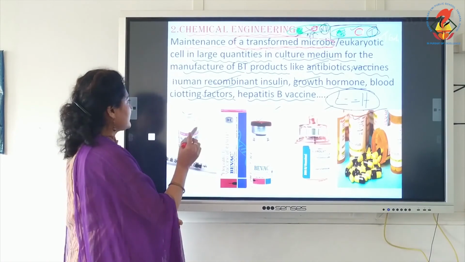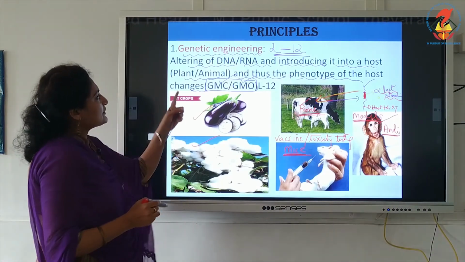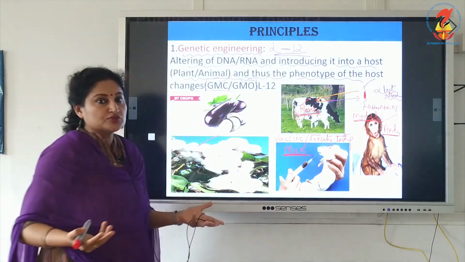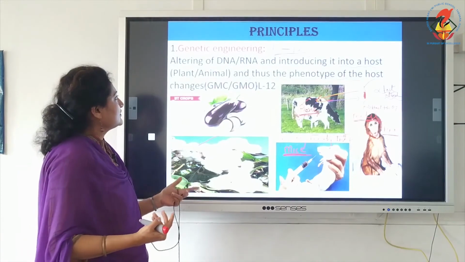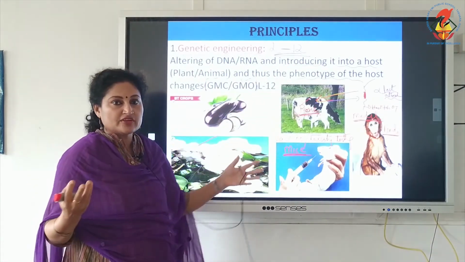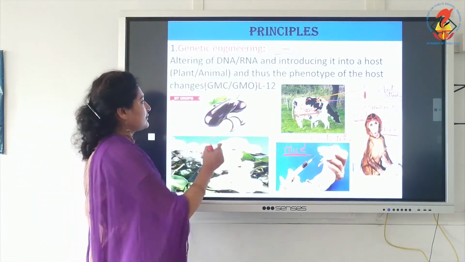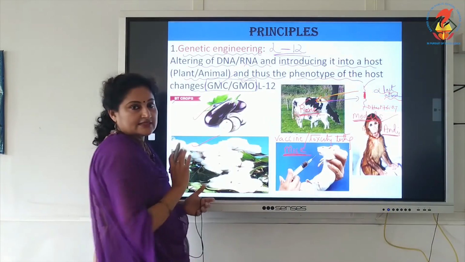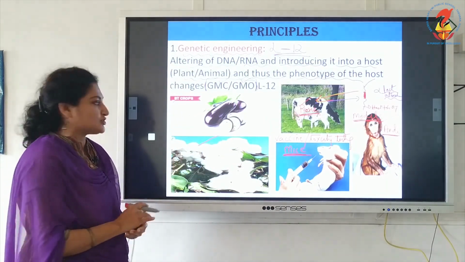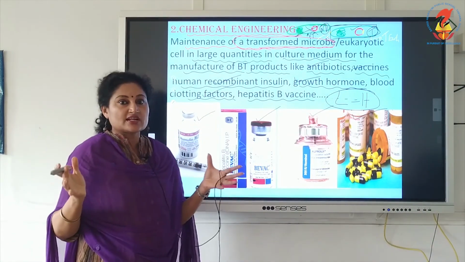So once again, reiterating the two principles of genetic engineering or biotechnology. First principle is altering the genome and incorporating it into the host. Therefore, it produces a favorable genotype. Altering the DNA and introducing it into the host, therefore we get a favorable phenotype. The genotype is altered, we get a favorable phenotype. That is, this template is indicating the first principle which we are actually going to learn in chapter 12, and the second principle is this, the maintenance of the transformed microbe.